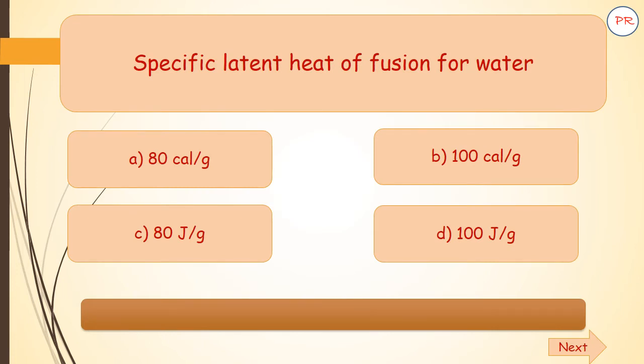Now the revision is over. Let us go for multiple choice questions. Here is the first question. Specific latent heat of fusion for water is, and the options are A 80 calorie per gram, B 100 calorie per gram, C 80 joules per gram, D 100 joules per gram. Your time starts now.